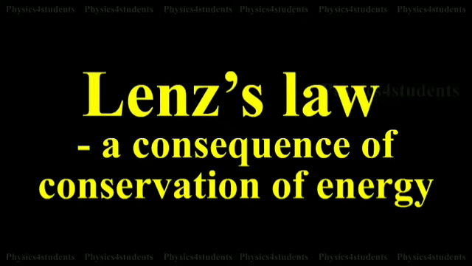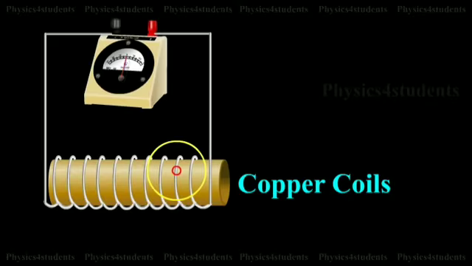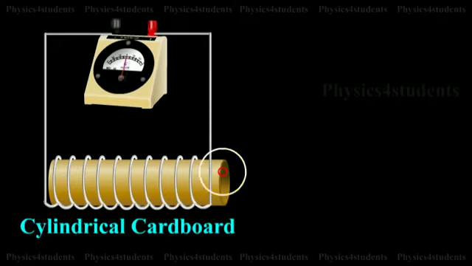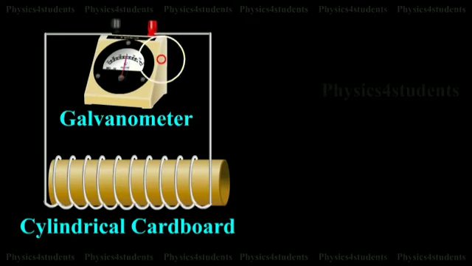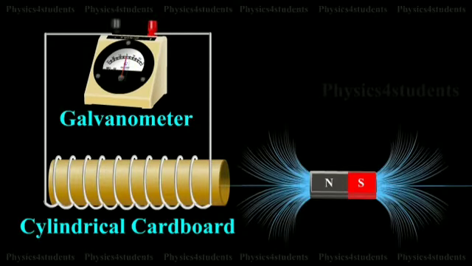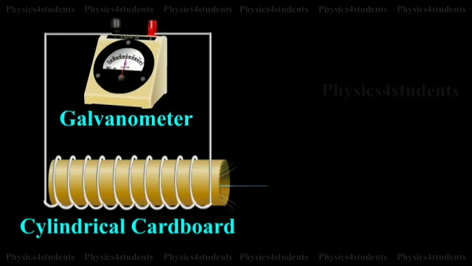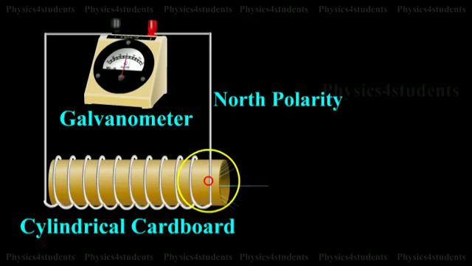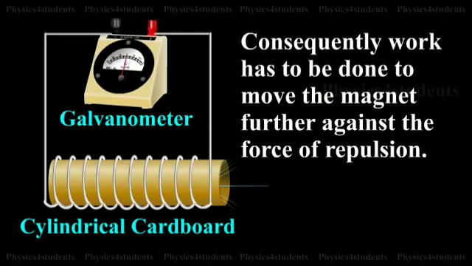Next, Lenz's law is a consequence of conservation of energy. Consequence means effect. Faraday discovered that when magnetic flux linked with a coil changes, an electric current is induced in the circuit. Here the flux change is the cause, while the induction of current is the effect. Lenz's law says that the effect always opposes the cause. Therefore, the induced current would flow in a direction so that it would oppose the change.